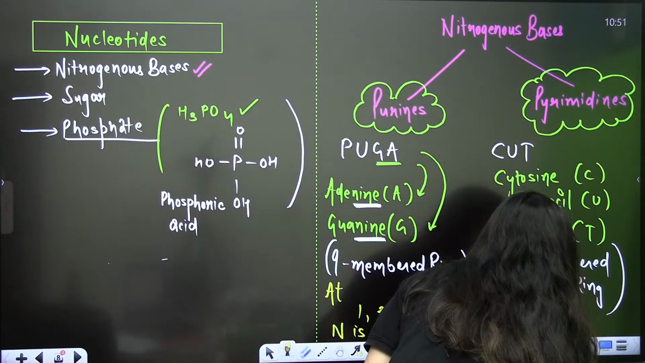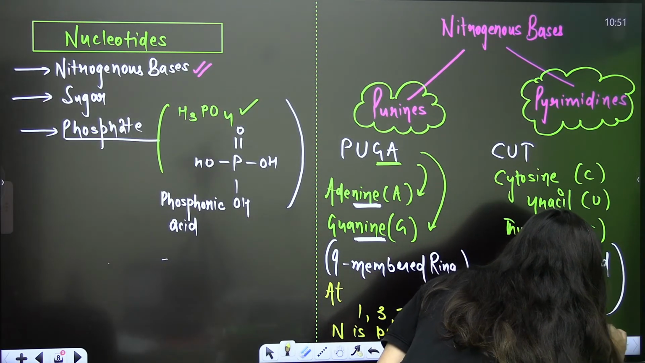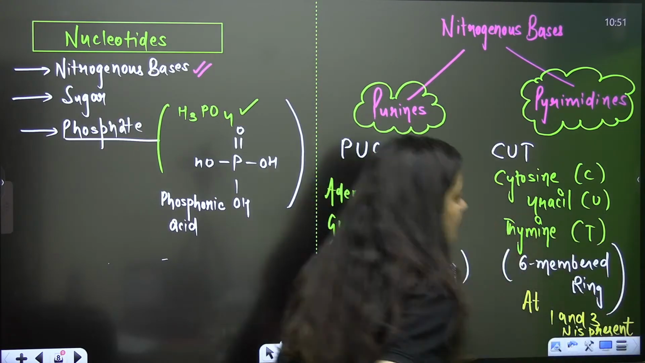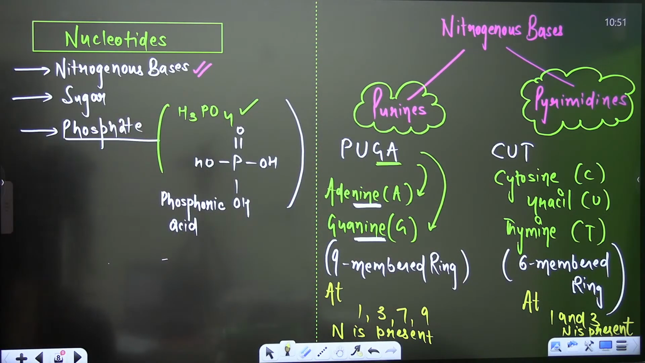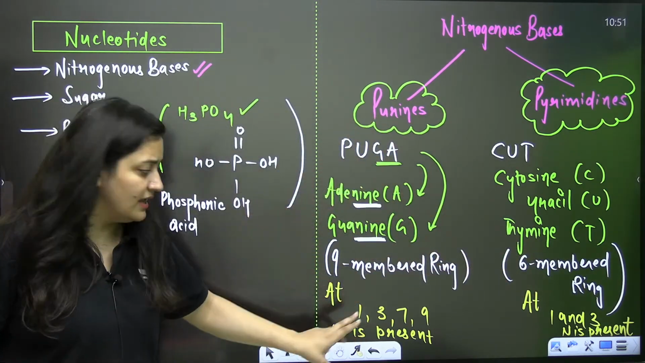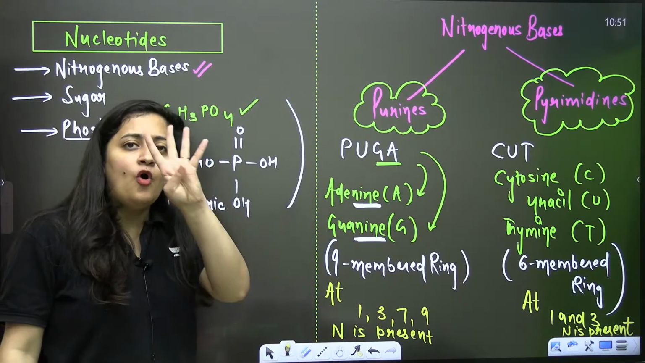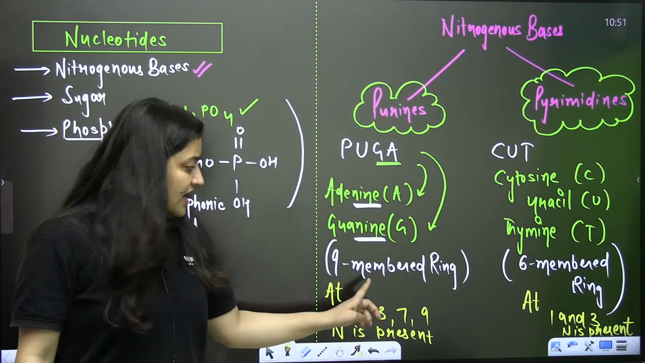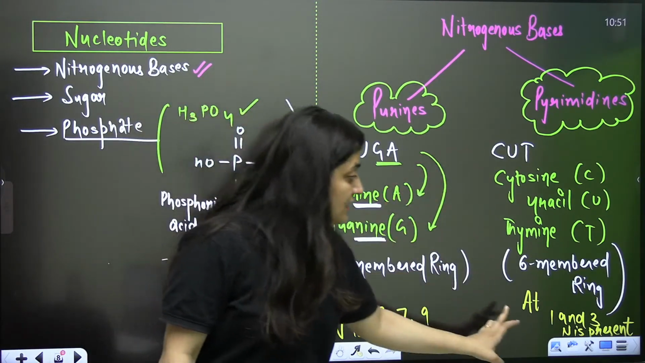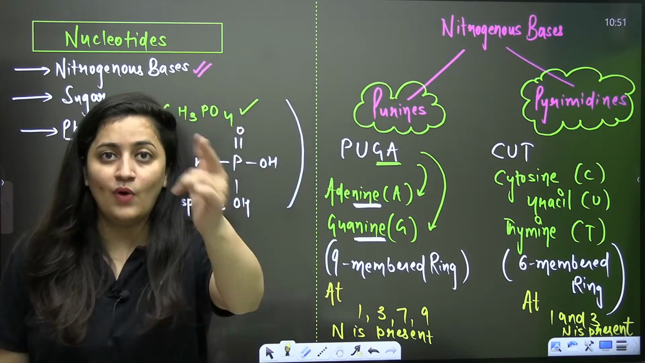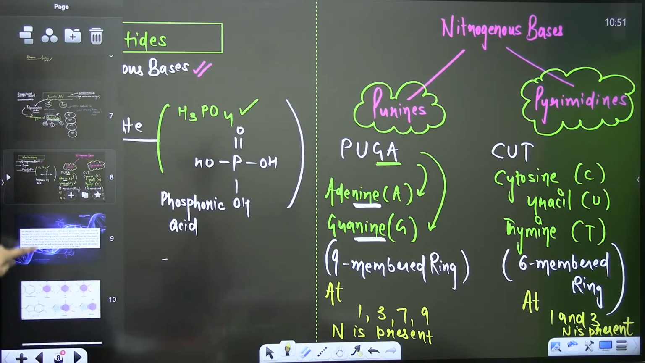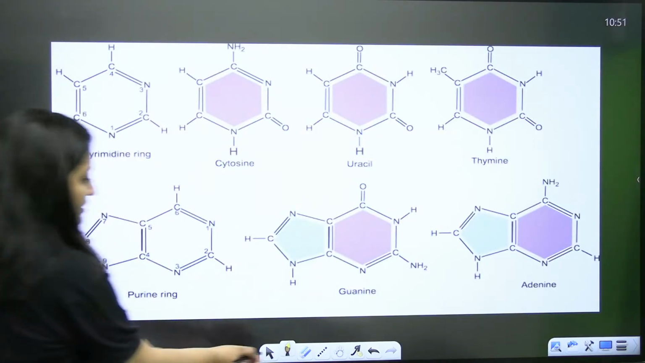And here it is a 6-membered ring. At 1 and 3, nitrogen is present. These are the rings, right? Purine is also a ring. Pyrimidine is also a ring. It is a 9-membered ring, so in this 9-membered ring, at 4 places, nitrogen is present, at positions 1, 3, 7 and 9. Pyrimidine, which is a 6-membered ring, has nitrogen at 2 places, 1 and 3. That's what you need to remember. These are your nitrogenous bases.